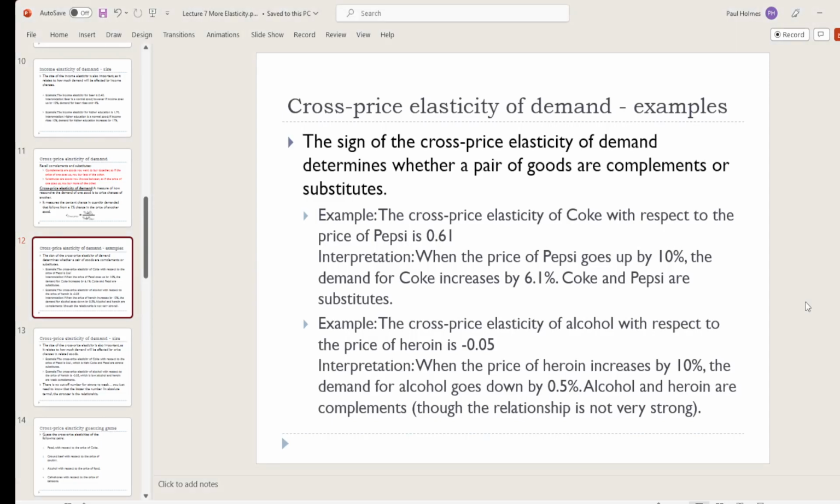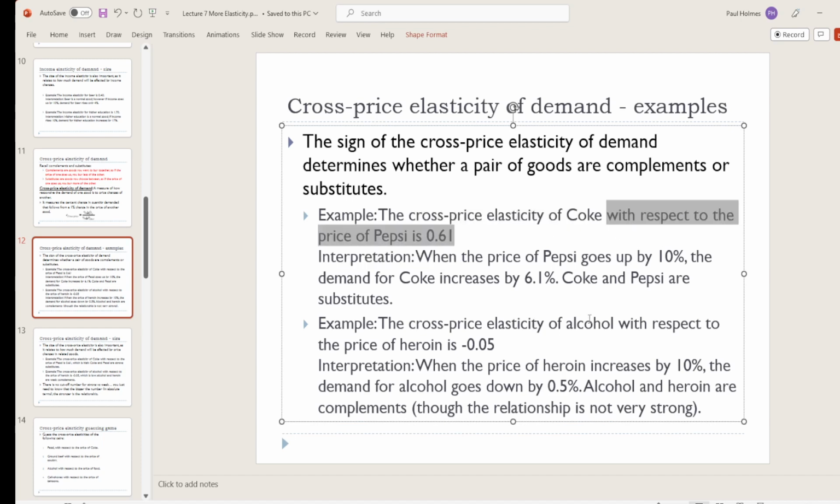Here are a couple of examples of goods that have particular cross-price elasticities that people have found. The cross-price elasticity of Coke, so that's the thing we're measuring the quantity of, with respect to the price of Pepsi, is 0.61. So this tells us that when the price of Pepsi goes up by some amount, the demand for Coke will go up by 0.61 as much. So the price of Pepsi goes up 10%, demand for Coke is going to go up 0.61 times 10%, or 6.1%. Now, from that, we would know Coke and Pepsi are substitutes.